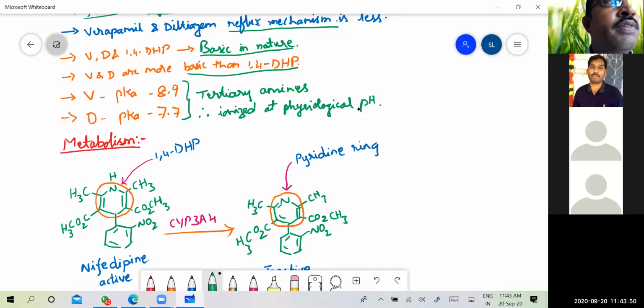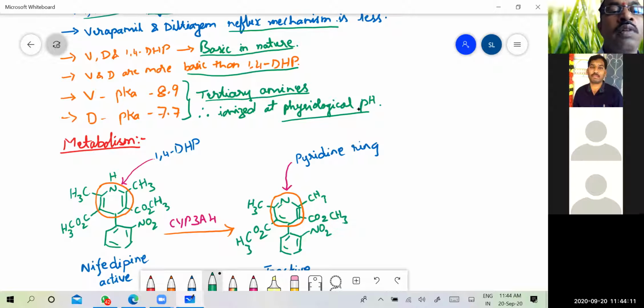Why do verapamil and diltiazem exist in the ionized state at physiological pH? Because they have tertiary amines in their structure. Due to these tertiary amines, at physiological pH they can undergo ionization and they have pKa values.